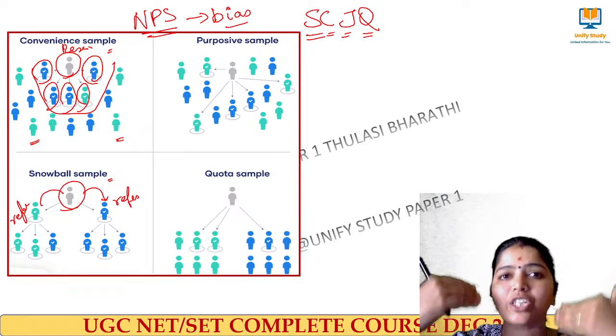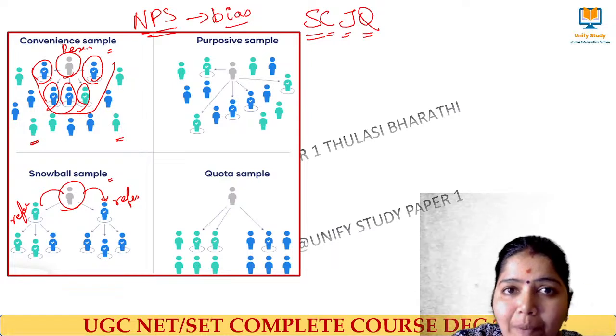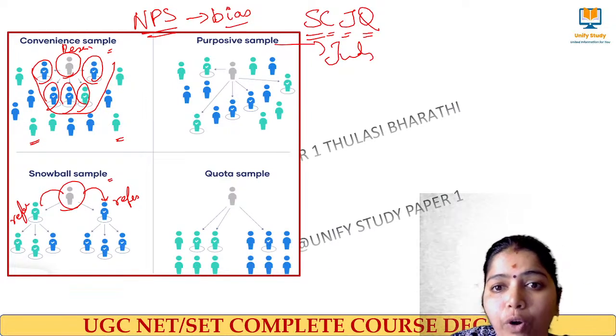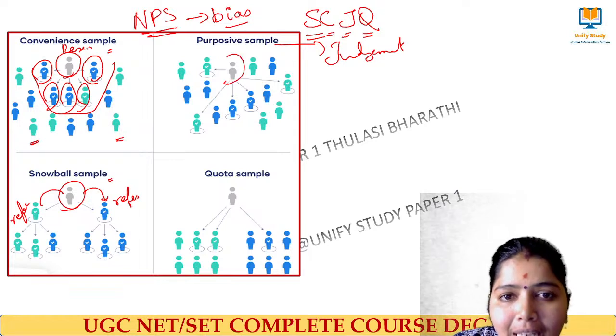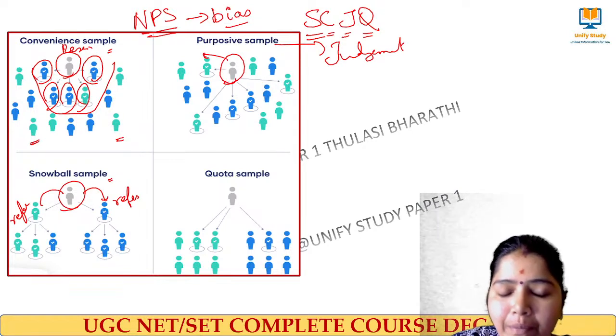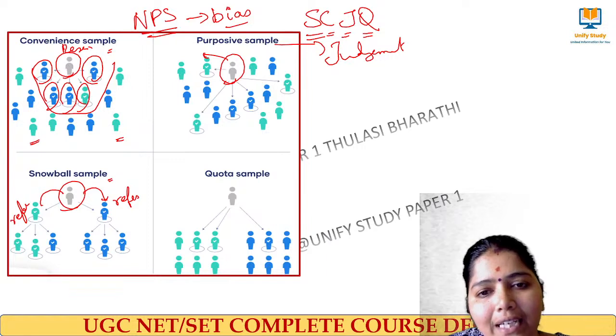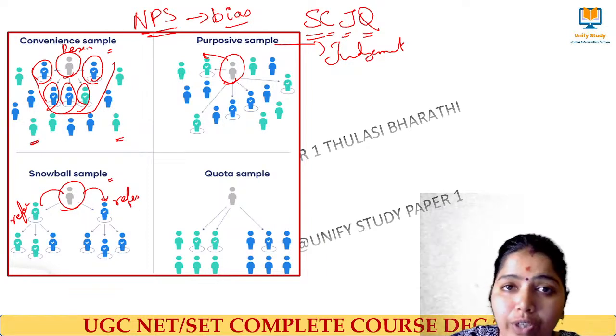So having my judgment in my head, I will be selecting these people. You understand? This is called judgmental sampling. What do you mean by judgment? Being a researcher, I think that from him, when I collect the data, it will be good. If I collect data from this person, I will get very good data.